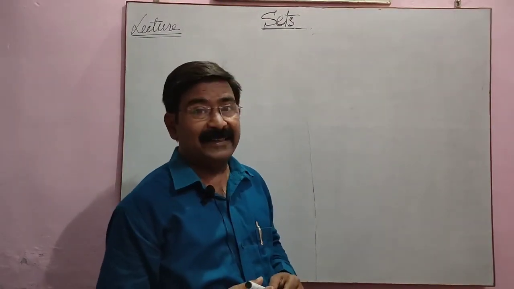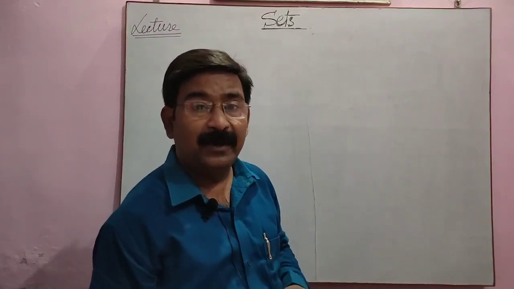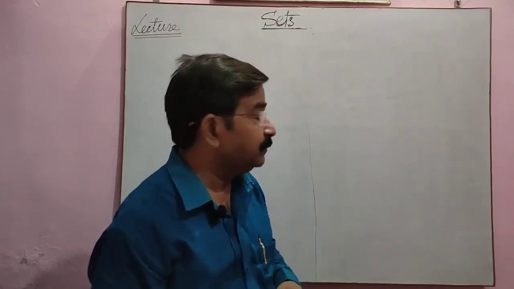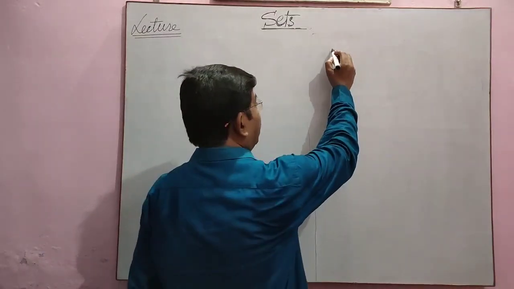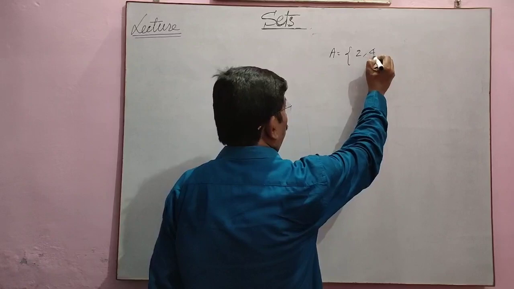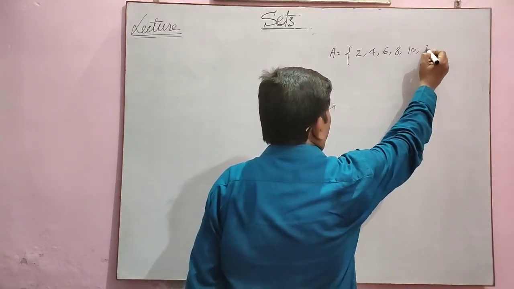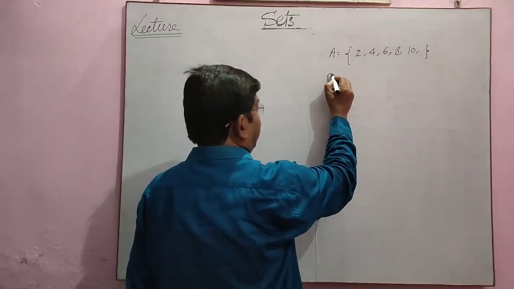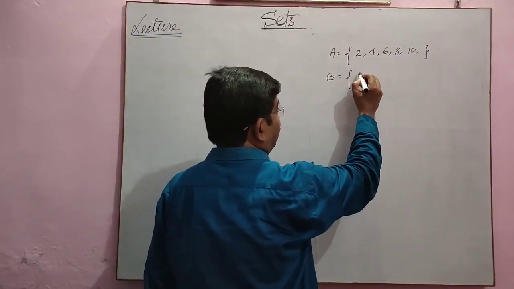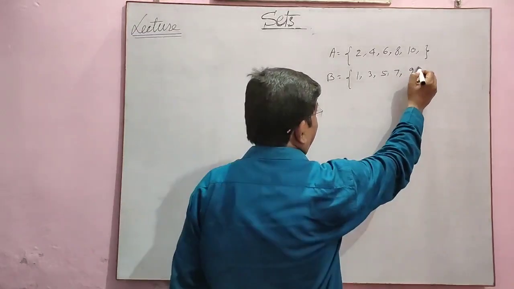Now let's see how we represent the set in set builder form, means how we write it. Suppose I am writing a set A. Here I am writing 2, 4, 6, 8, 10 and so on. I am writing B, a set 1, 3, 5, 7, 9.